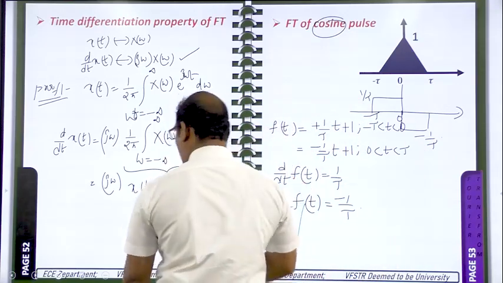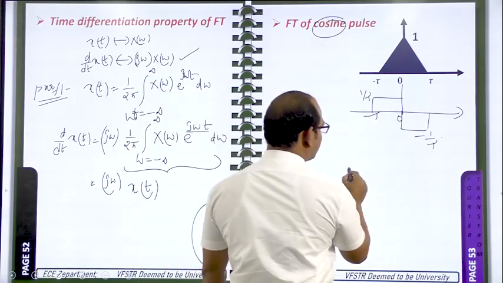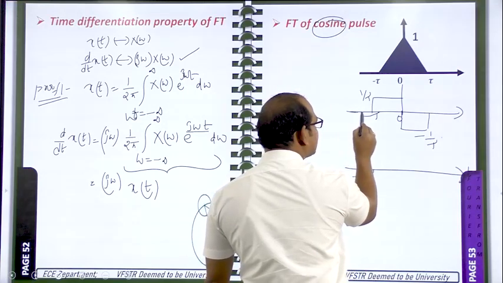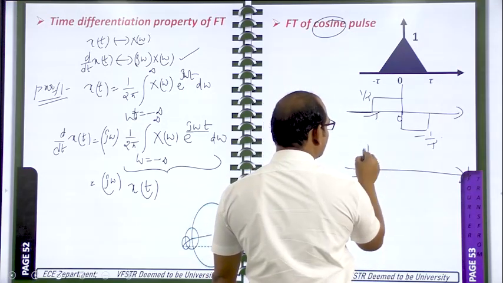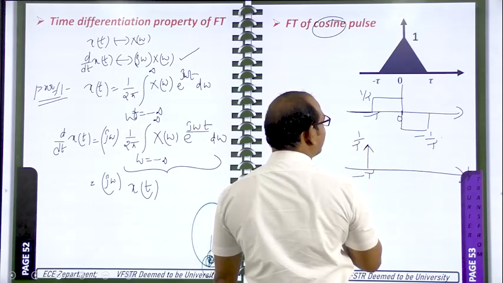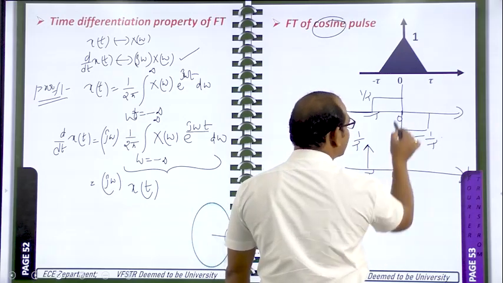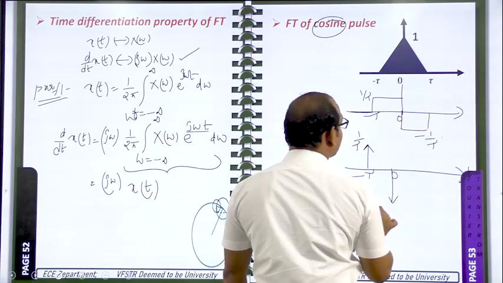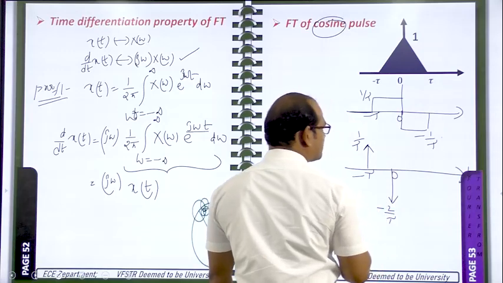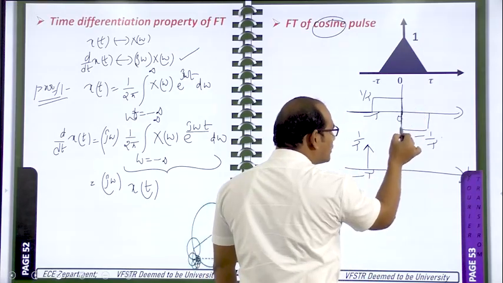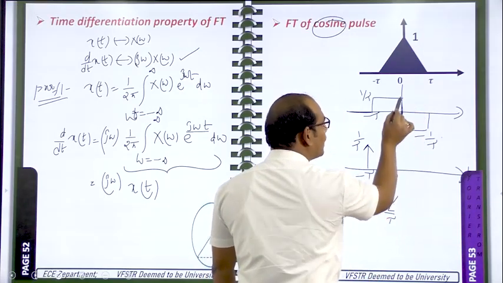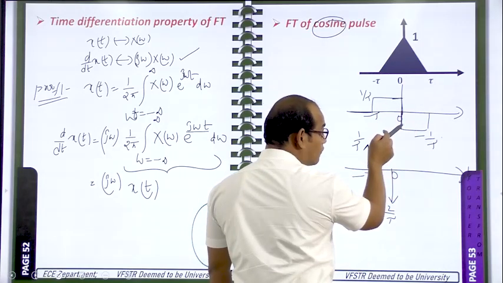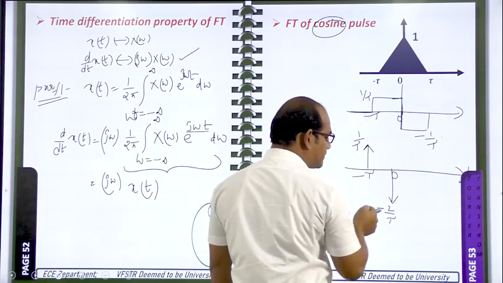One more time differentiation we have to perform. If you do one more time differentiation, at minus tau, what is happening? The amplitude is suddenly changing from 0 to 1 by tau. So here you will get one impulse with the amplitude 1 by tau, and exactly at 0, what is happening? Amplitude is changing from 1 by tau to minus 1 by tau. So you will get an impulse with minus 2 by tau. After t is equal to 0, immediately you have the amplitude minus 1 by tau, and before t is equal to 0, amplitude is 1 by tau. So after minus before means minus 1 by tau minus 1 by tau, you will get minus 2 by tau.